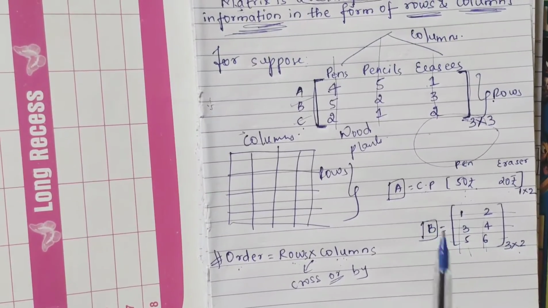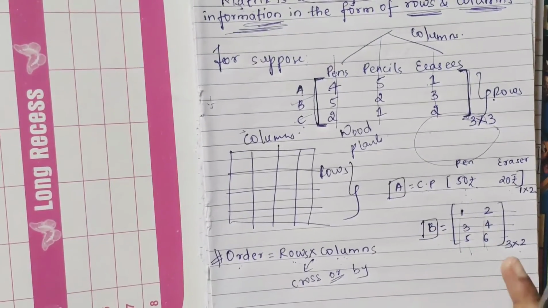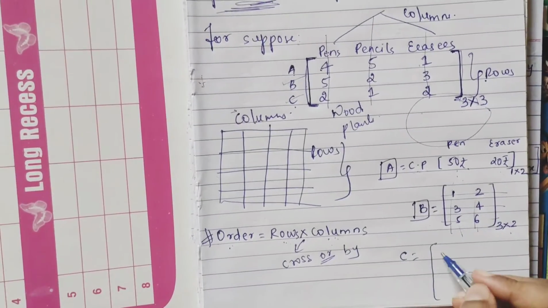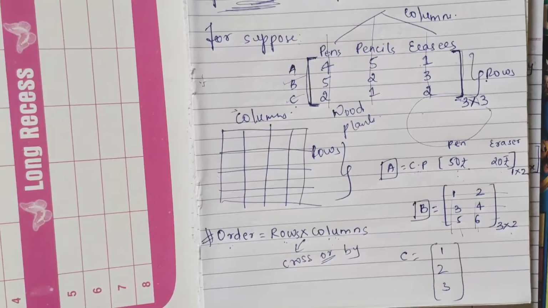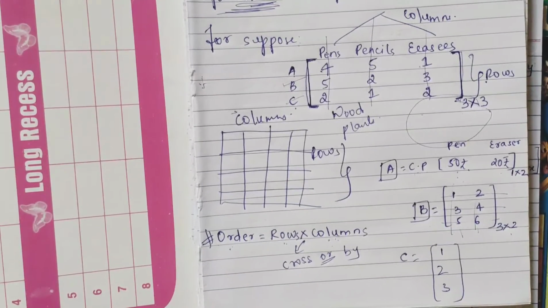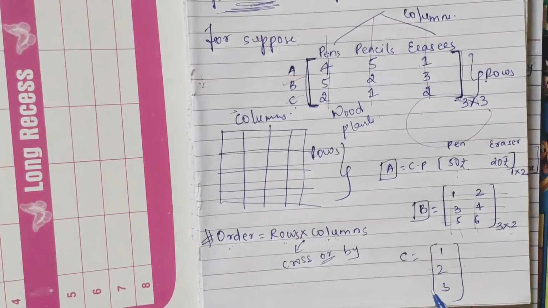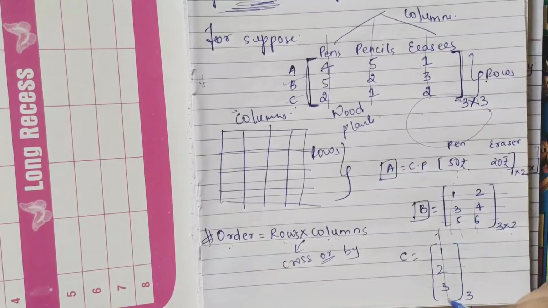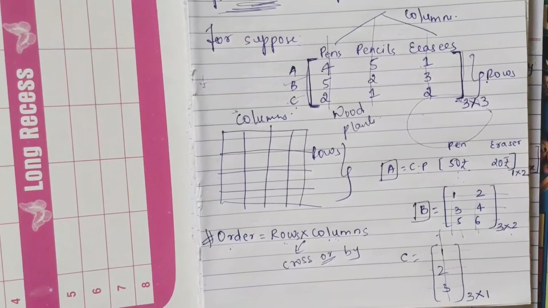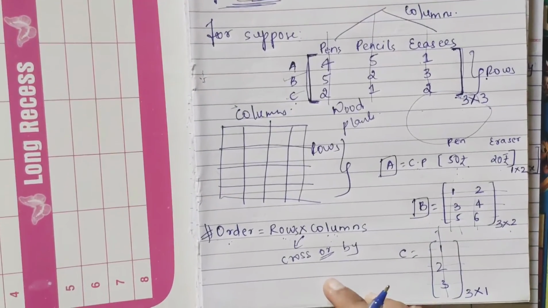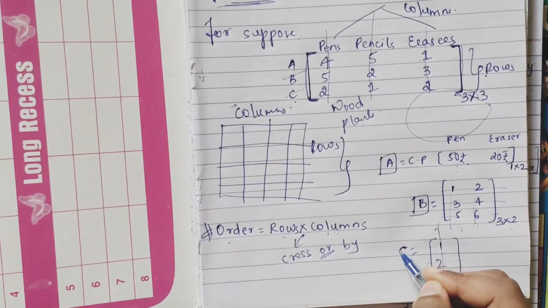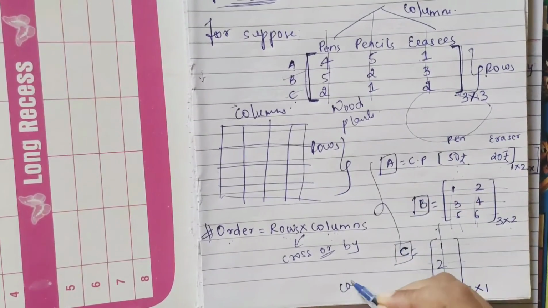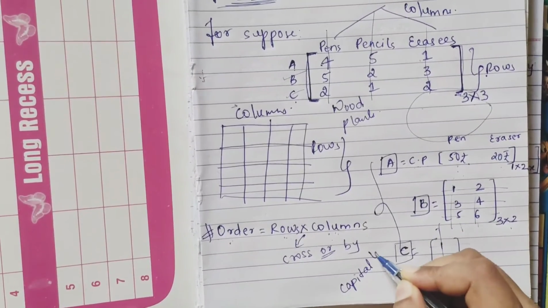One more thing, if you have noticed, I am indicating the matrix only by capital letters, right? Here I have used capital A, here capital B. Now I am giving you one more: C is equal to 1, 2, 3. What is the order of this matrix? How many rows? 1, 2, 3. Rows are 3. Column is only 1, right? So it is 3 cross 1. And again I have used capital C.